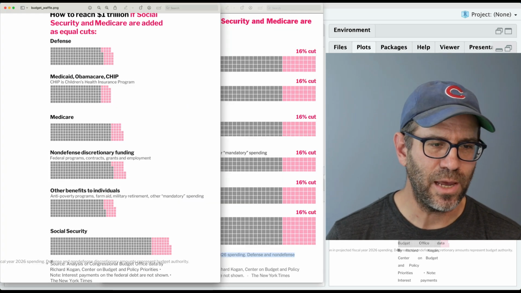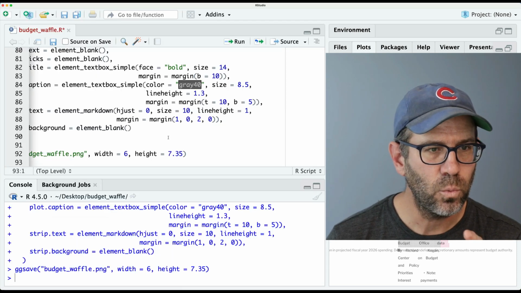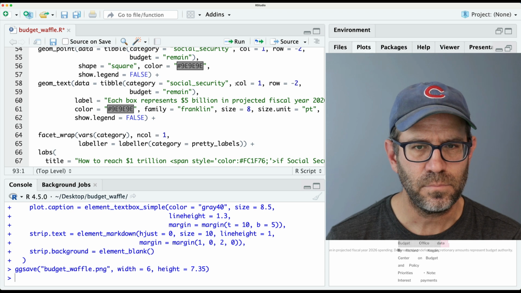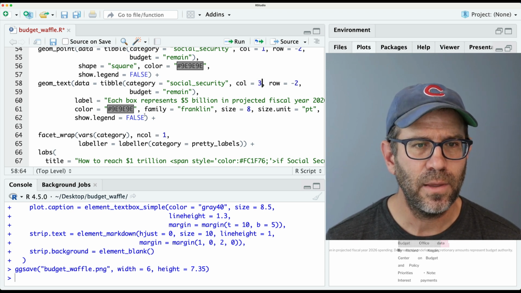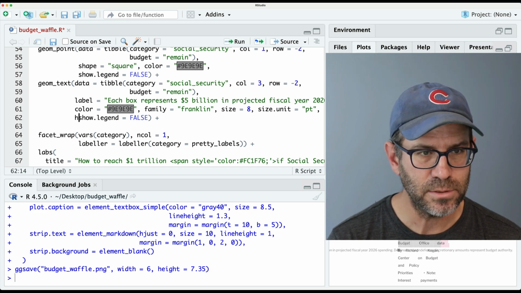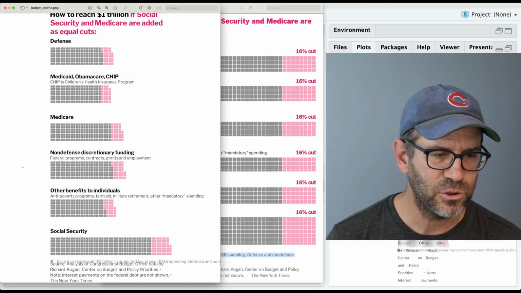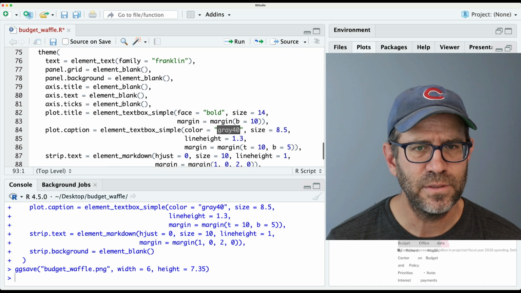And so we now have our legend, but of course it's centered on that point. And so we need to move it over a couple of columns, right? So again, I have column 1. Let's put it at column 3. And then let's also come in here and do hjust equals 0. So that then, of course, left justifies it to column 3, probably too far over to the left.